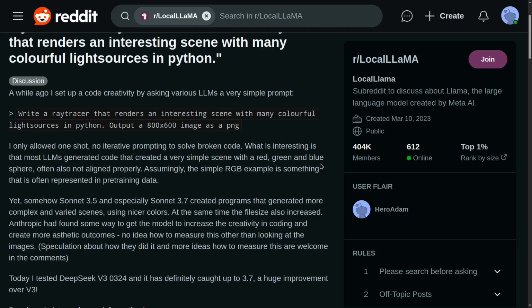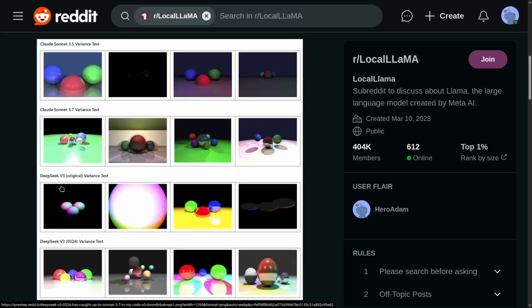One test I stumbled upon was a ray tracer that renders an interesting scene with many colorful light sources in Python, output as an 800 x 600 image as PNG. That's a good test, because we usually don't see similar ones. And we can see that the original Deepseek V3 was not that good at this. And the Deepseek V3, the new version, 0324, so again, just this date, is a massive improvement.